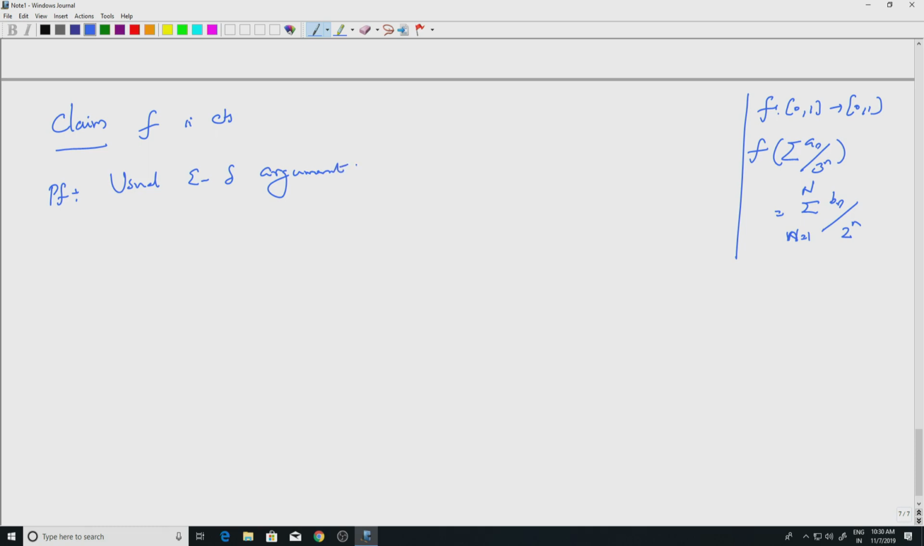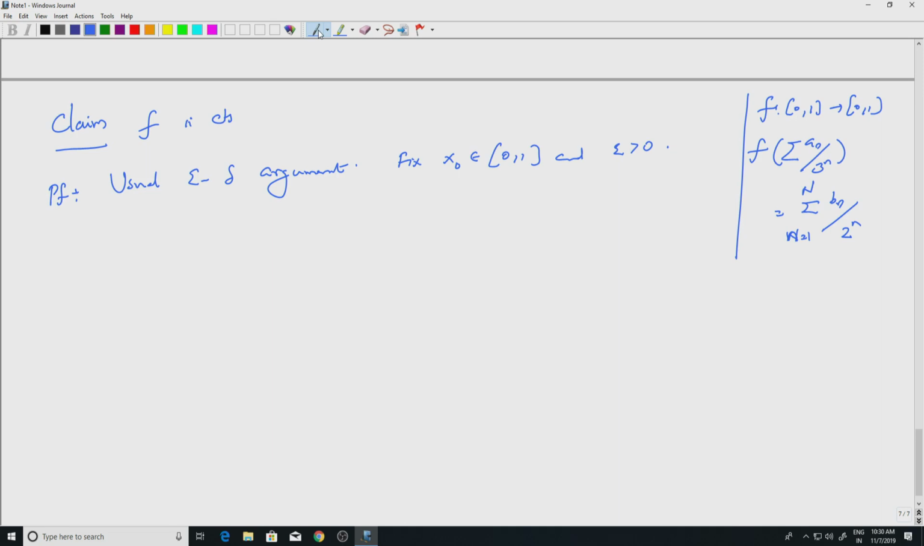So, given epsilon we have to find a delta, so that something happens. Let us fix a point, fix x naught in 0 1, and epsilon positive. I need to find a delta, so that whenever x is at a distance less than delta from x naught, the images are at a distance less than epsilon. Remember that the domain has ternary expansion and the range has binary expansion.